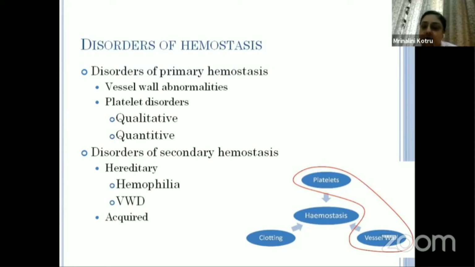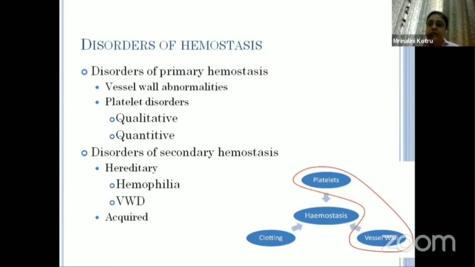Whenever there is a problem with the platelets as well as the vessel wall, it is labeled as a disorder of primary hemostasis. There can be vessel wall abnormalities and platelet disorders, which can be qualitative as well as quantitative.